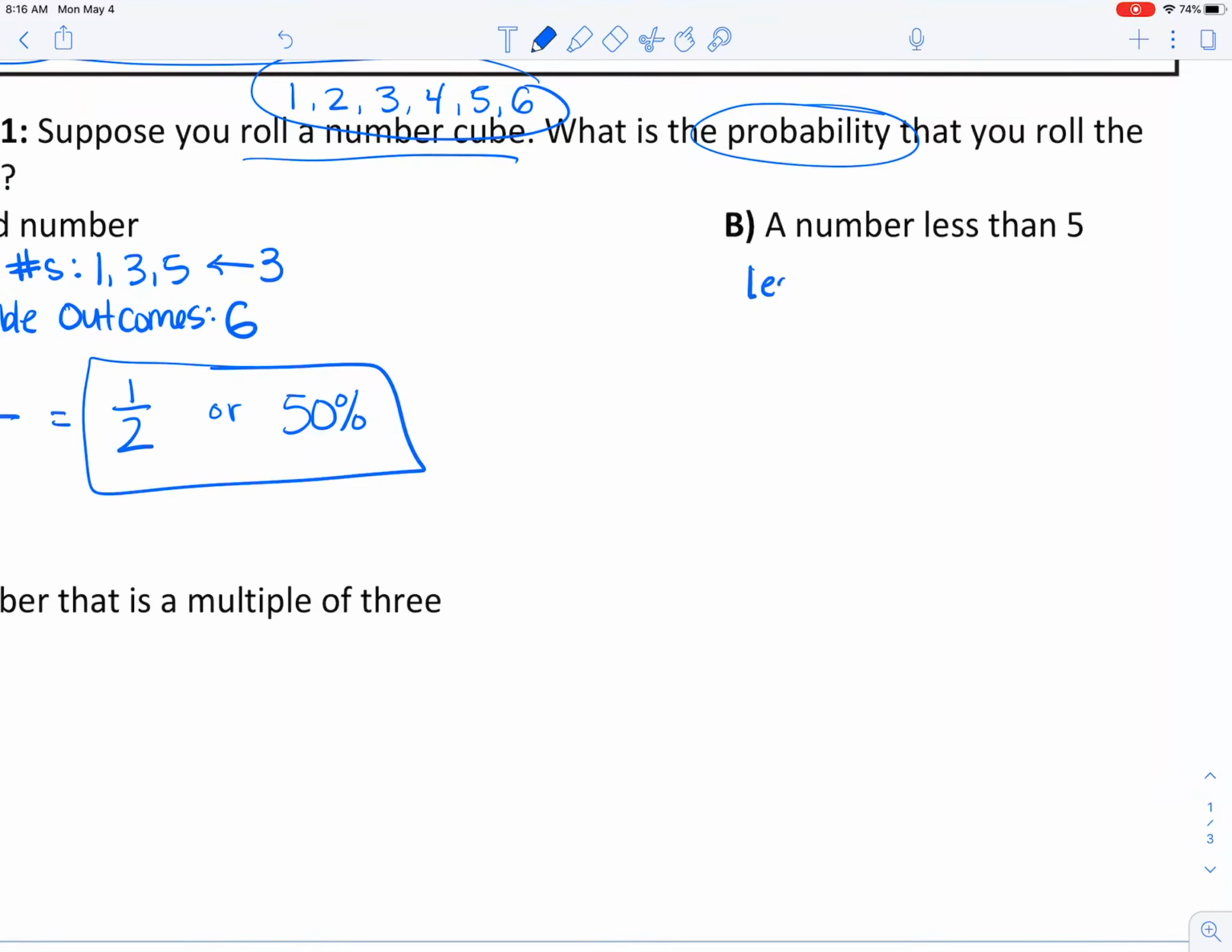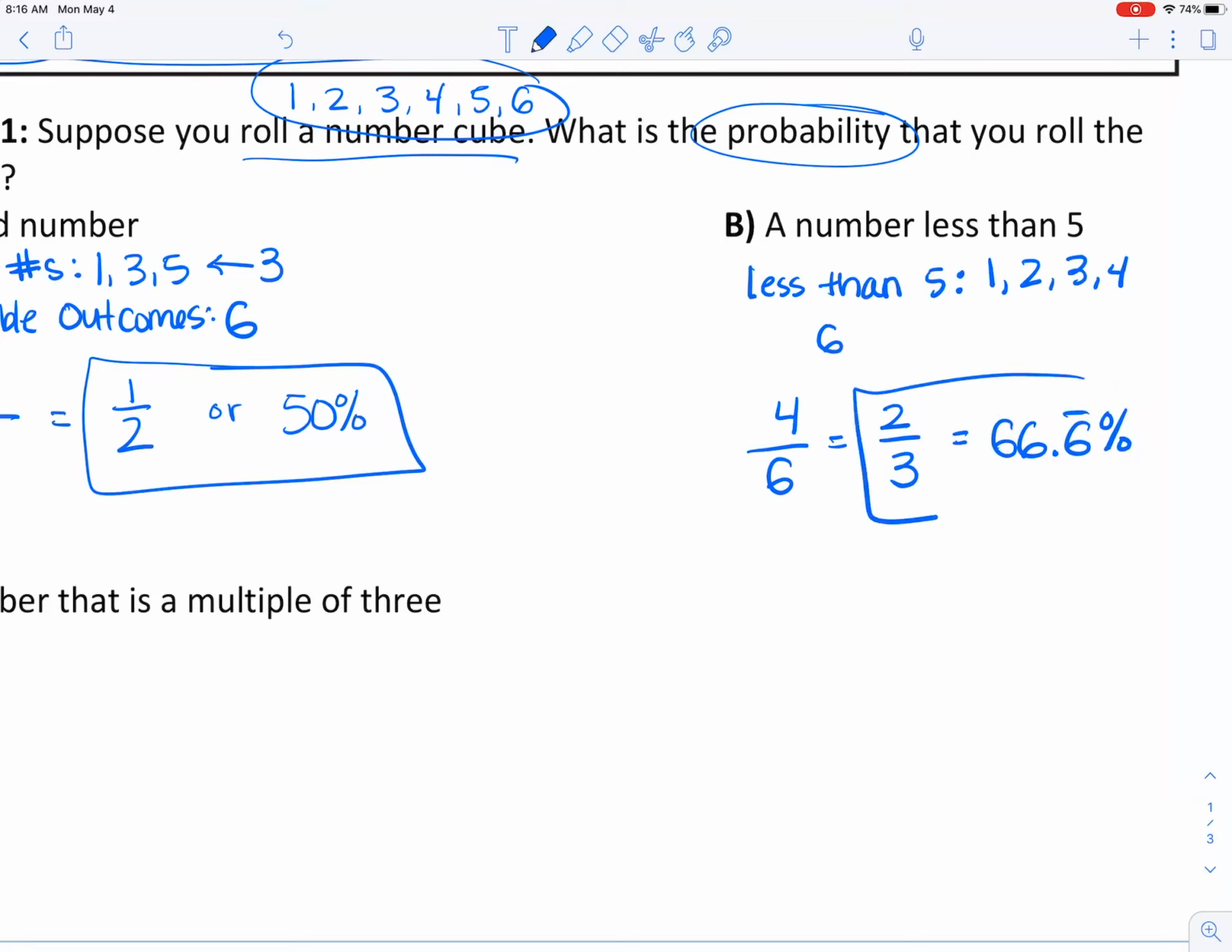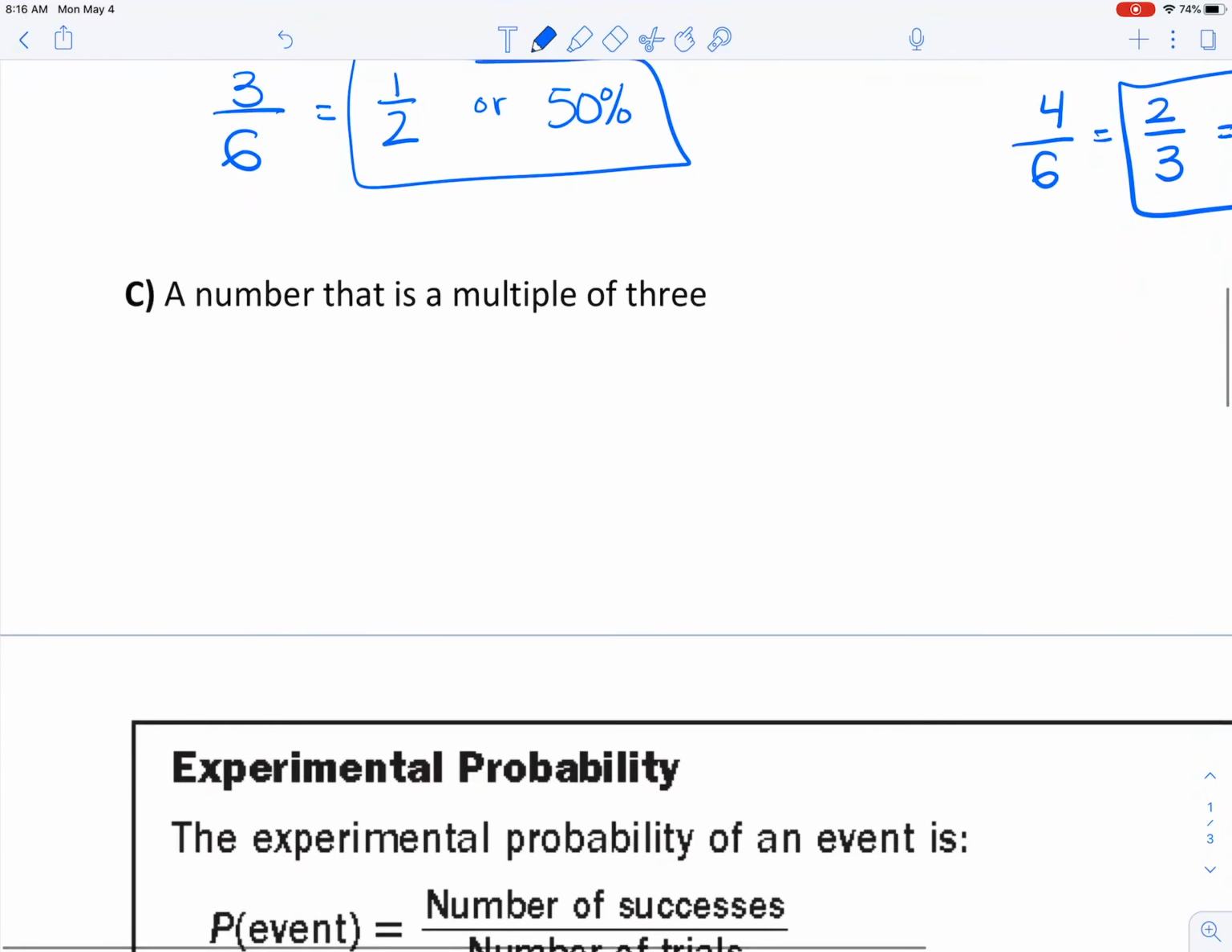Okay, now letter B, a number less than 5. Numbers less than 5 include the numbers 1, 2, 3, and 4. So we have 4 total there. And remember, possible outcomes is still our 6. So that means we have 4 over 6, which simplifies to 2 over 3. You could divide both of those by 2. And if I did 2 divided by 3 on my calculator, that gets me 66.6 repeating percent. So either way that you write it is okay with me.